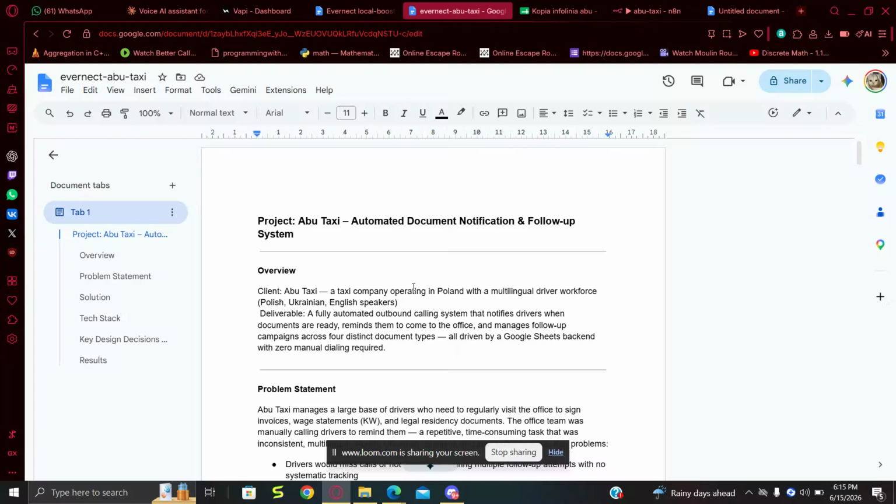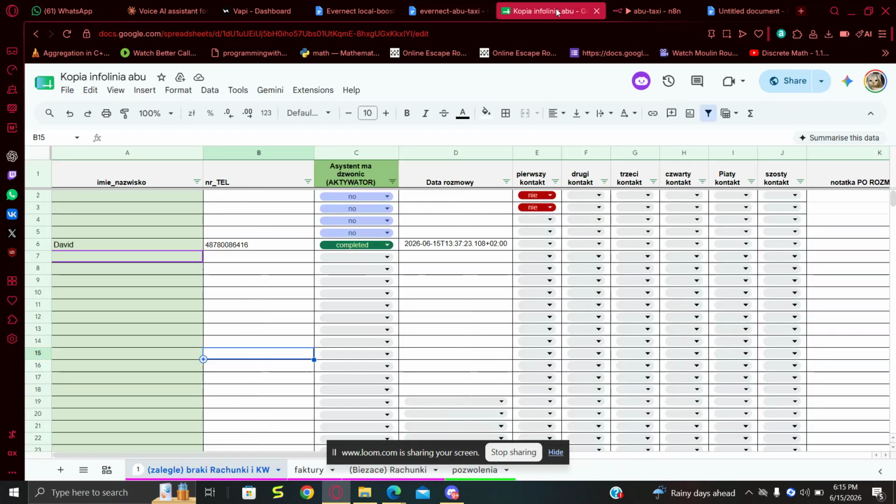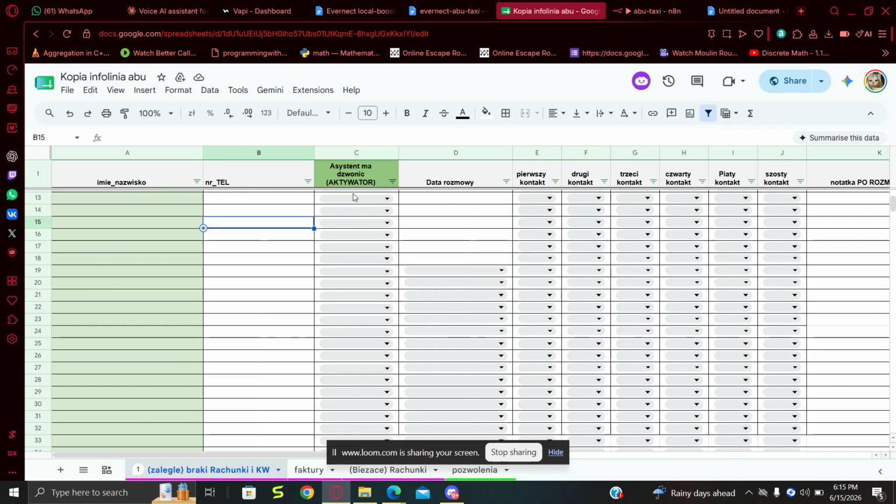So a project that we did for our client is called the Abu Taxi. It's for a Polish client whose main concern was their spreadsheets. They have different spreadsheets, and the goal was that we enter their name, their phone number, and the status of that. When we click on yes, this Google Sheet gets triggered, and